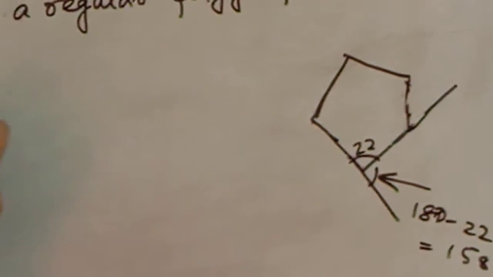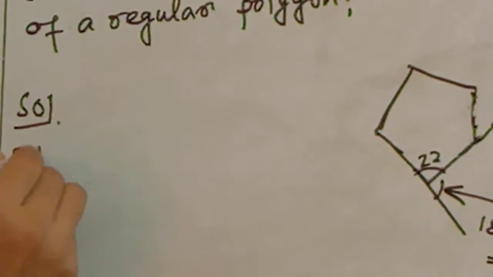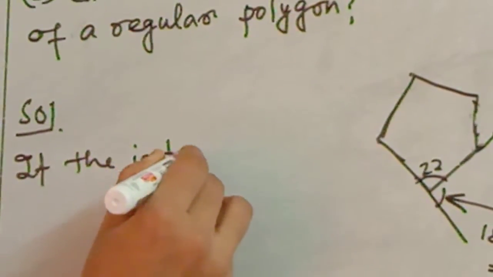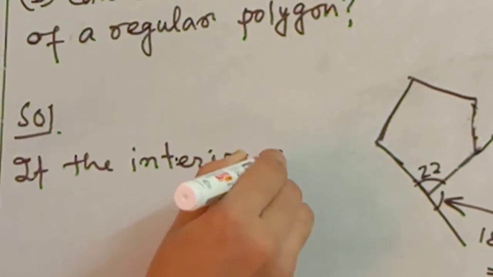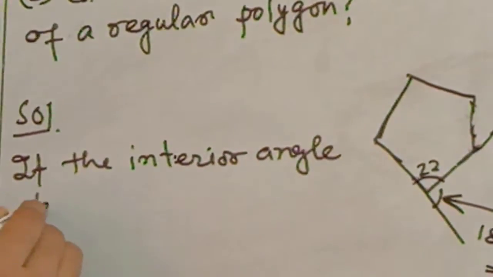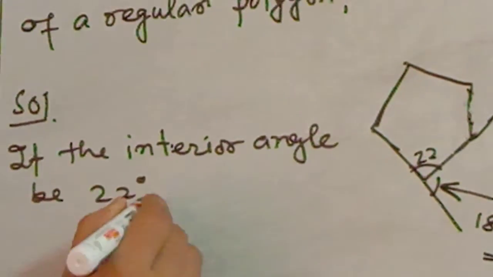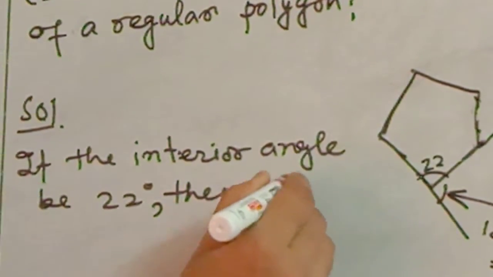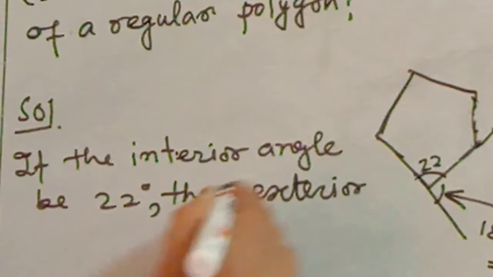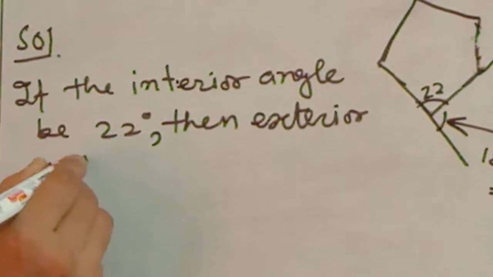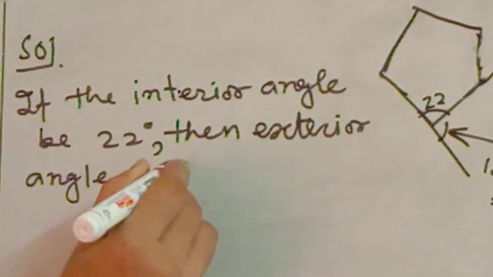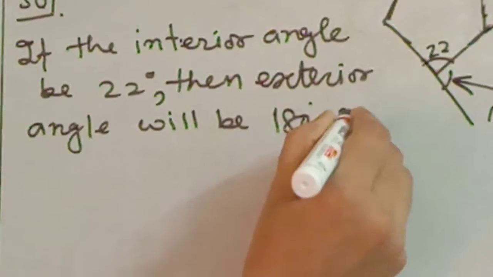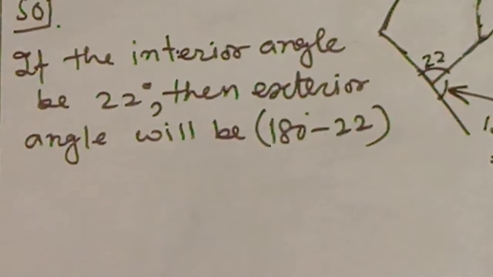If the interior angle is 22 degrees, then the exterior angle will be, by using the concept of linear pair, we can find the interior and exterior angle if any one is given.